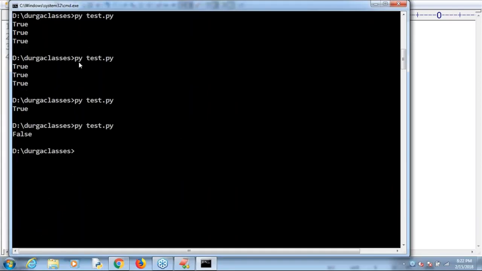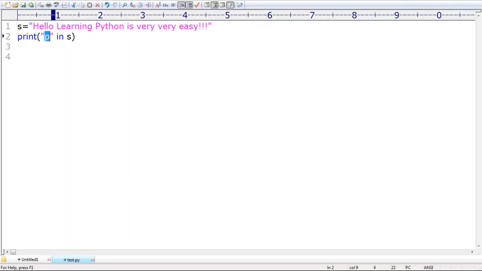Make sure Python is a case sensitive programming language, right? Case sensitive. In Python, case is always very, very important. Remember that. These are various operators.